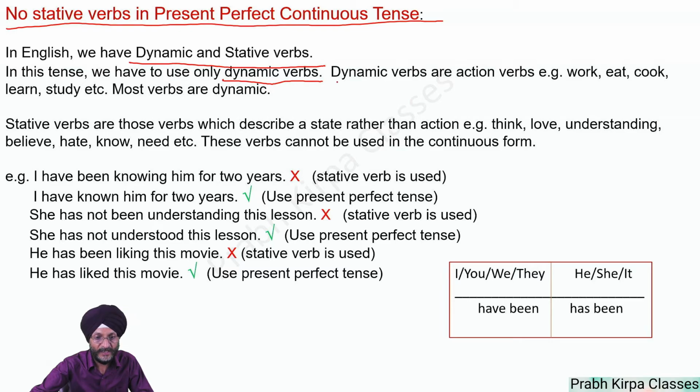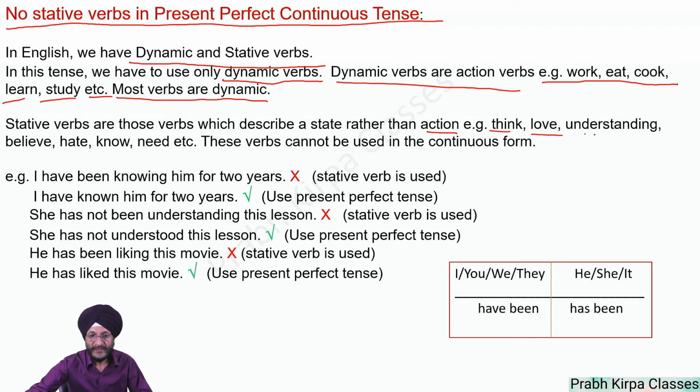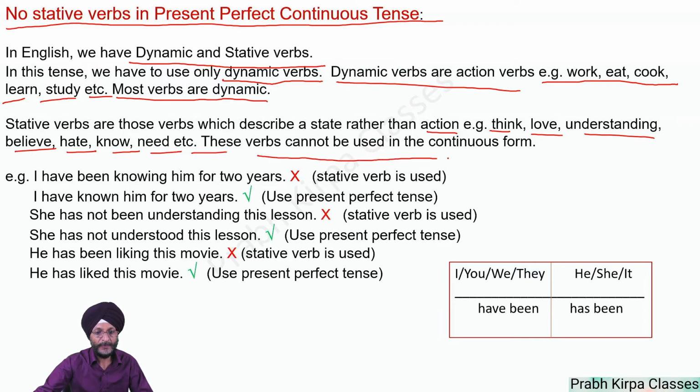Dynamic verbs are action verbs. That is, for example, verbs which relate to work, eat, cook, study, etc. Most of the verbs we use in our daily life are dynamic. Stative verbs are those verbs which describe a state rather than an action. It may be a mental process. For example, think, love, understand, believe, hate, know, need, etc. These verbs cannot be used in continuous form.